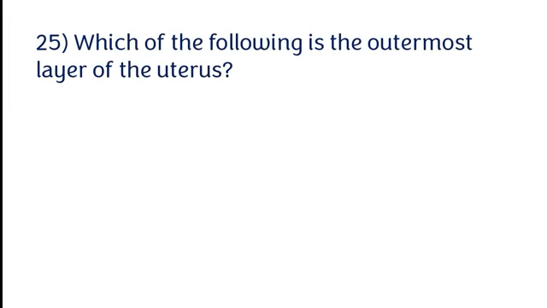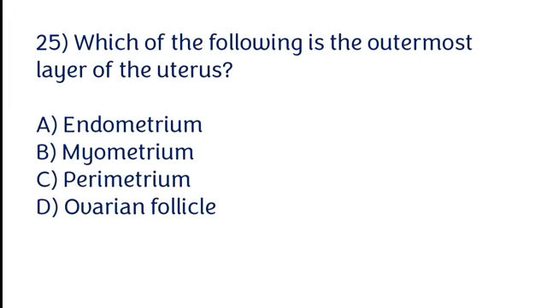Which of the following is the outermost layer of the uterus? Endometrium, myometrium, perimetrium, ovarian follicle.